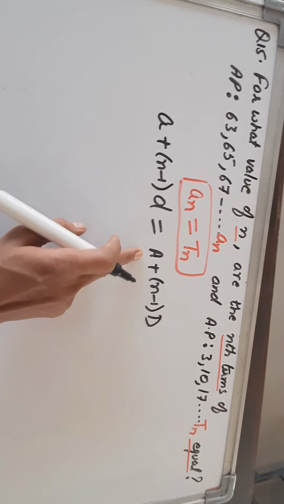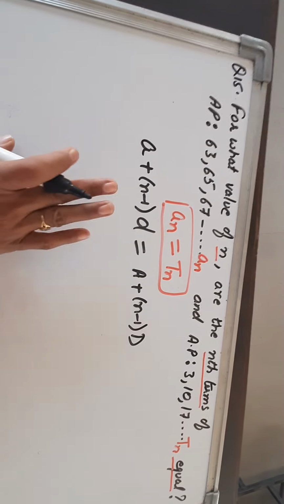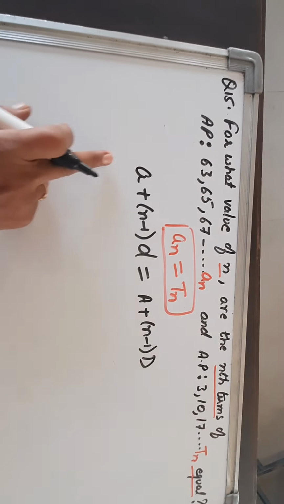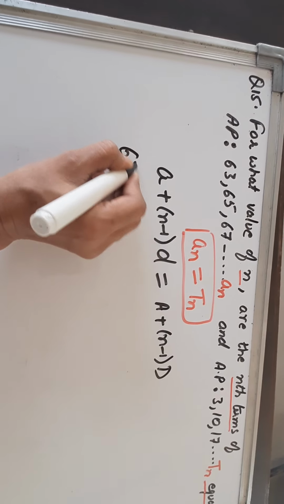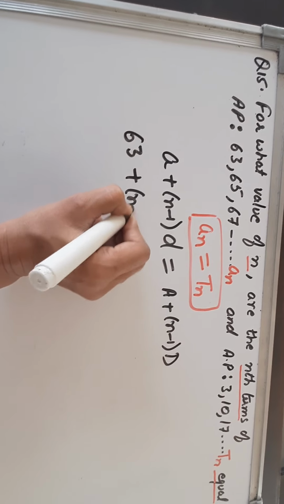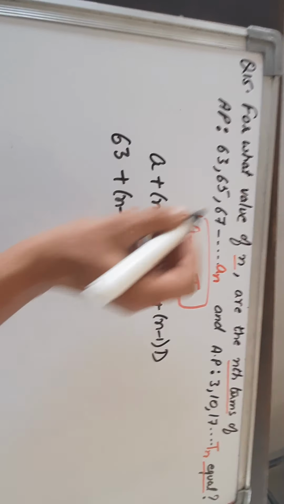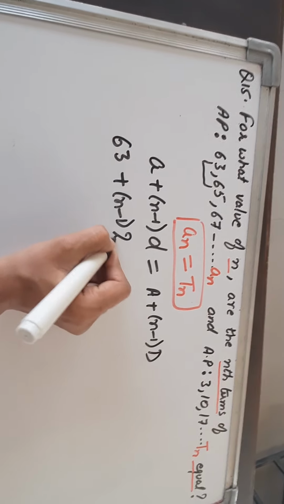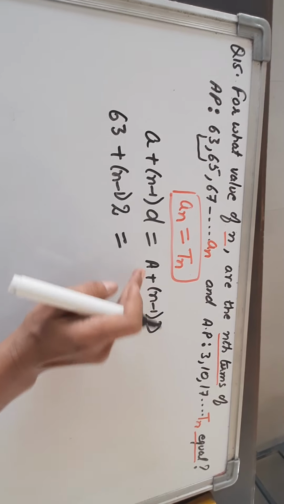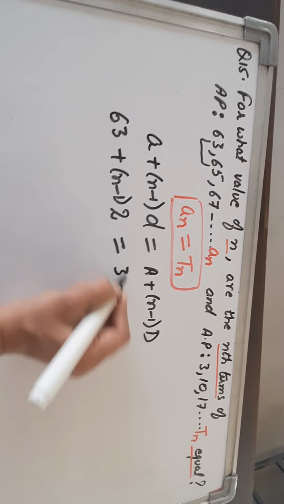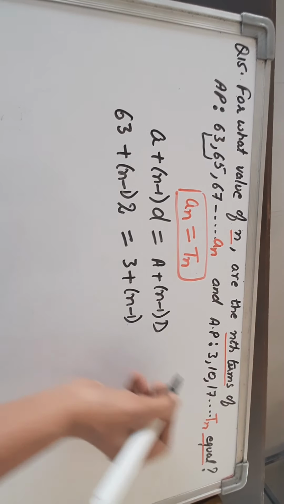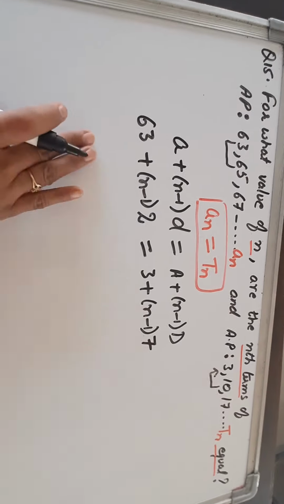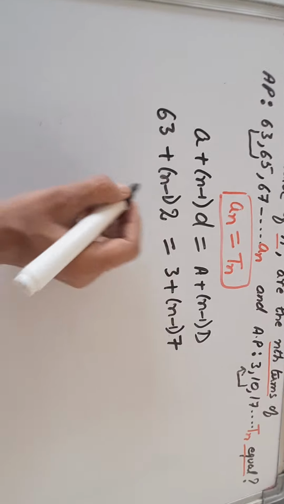I have used different capital A and D for the second AP, okay? So do not get confused. The formula will be the same. Now in the first AP, the first term is 63 plus n minus 1, because n is to be found out. d will be 65 minus 63, that is 2, is equal to. Now the second AP's first term is 3 plus n minus 1 into d. Subtract 10 minus 3, that is 7. So just solve it and you will get the value.